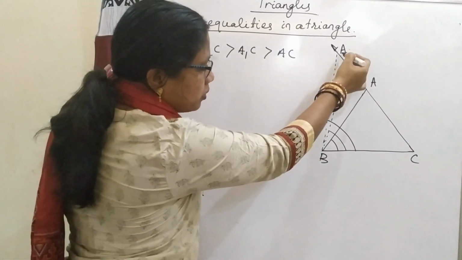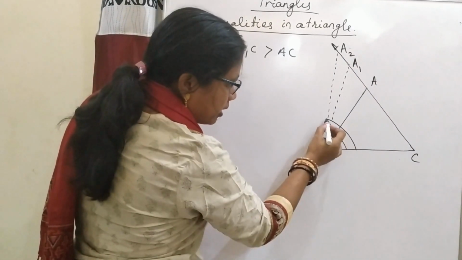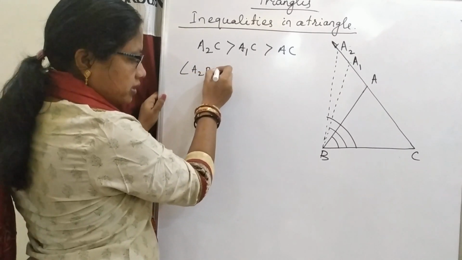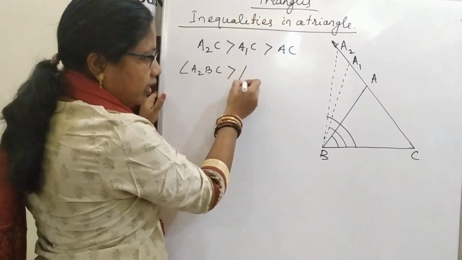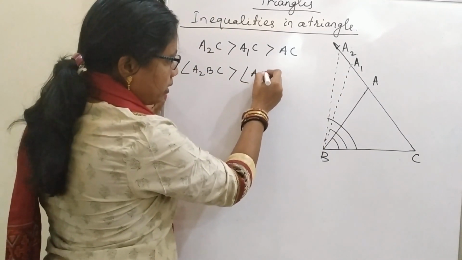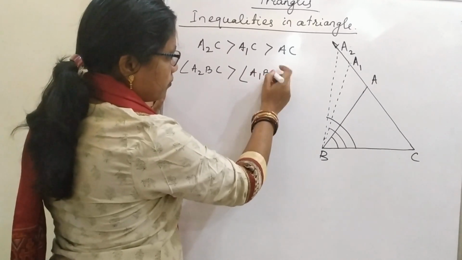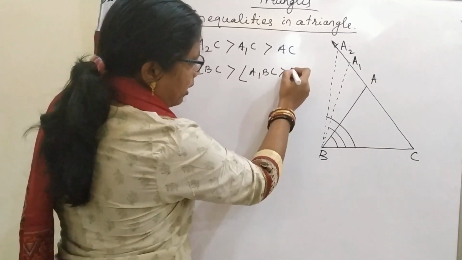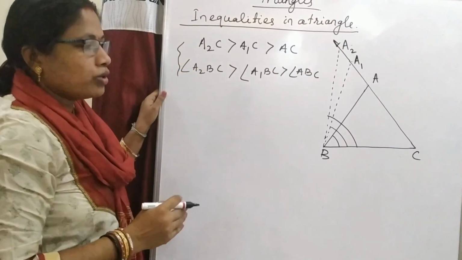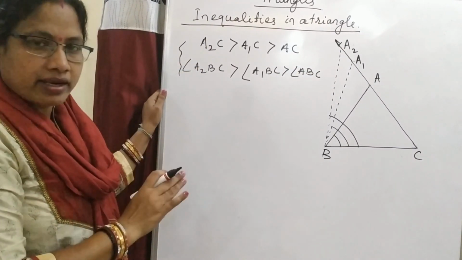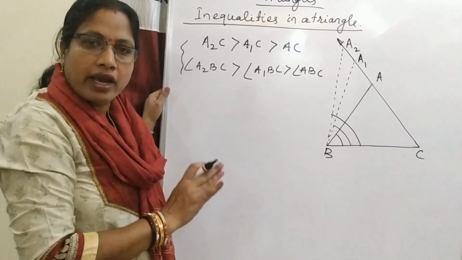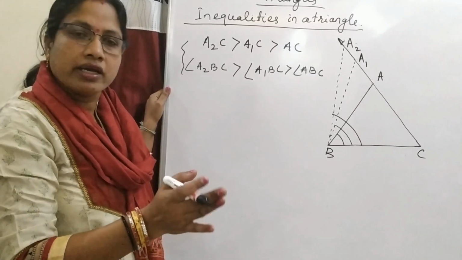The angle opposite to the side A2C, angle A2BC, is greater than the angle opposite to A1C, angle A1BC, which is greater than angle ABC. So from this comparison we conclude that in a triangle, if the sides are unequal, then the angle opposite to the larger side is greater.